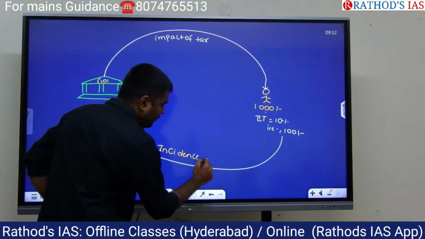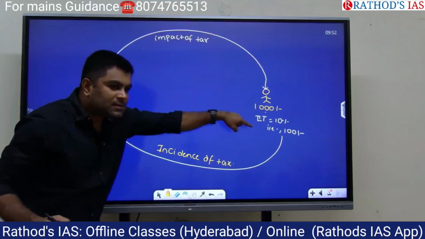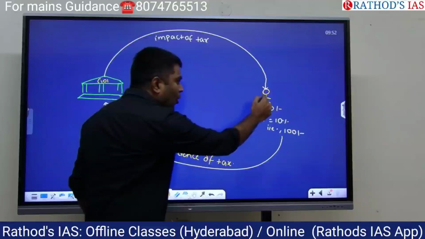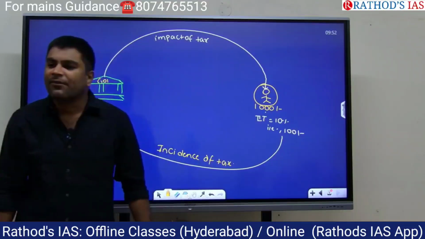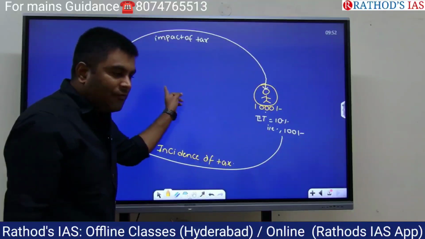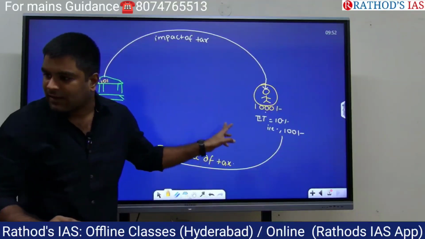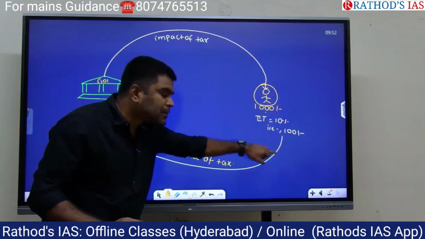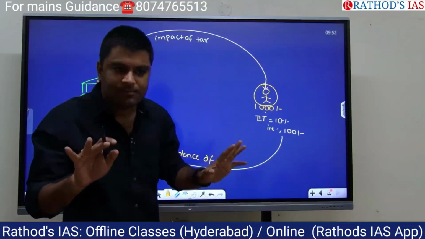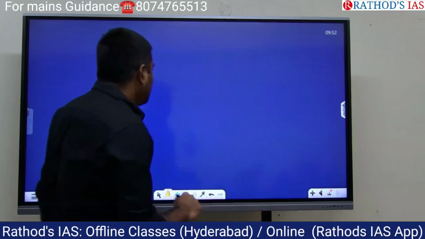Now, in such a way, if impact of tax and incidence of tax is on a single point or on a single individual, we call this kind of taxes direct taxes. If impact of tax and incidence of tax is on a single point, then you call it a direct tax. On whom the tax is levied, if they themselves pay the tax, that's called a direct tax. Clear? Understood?